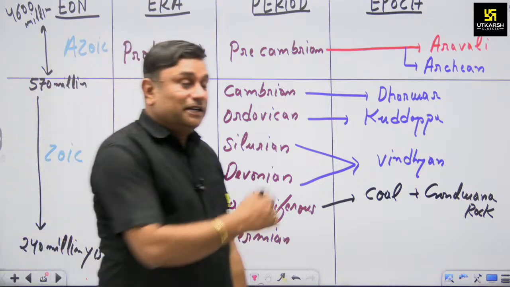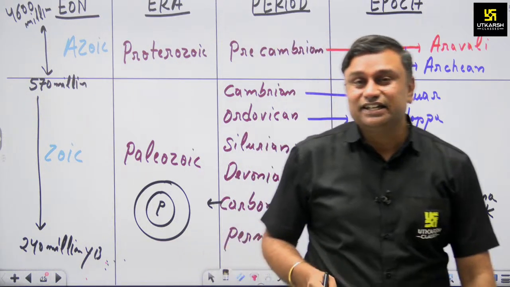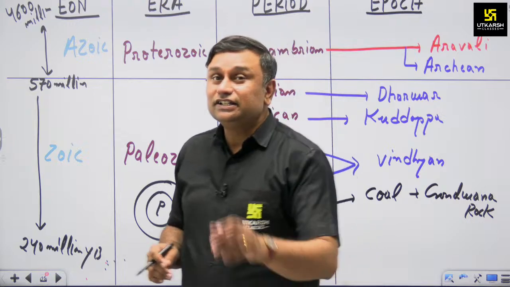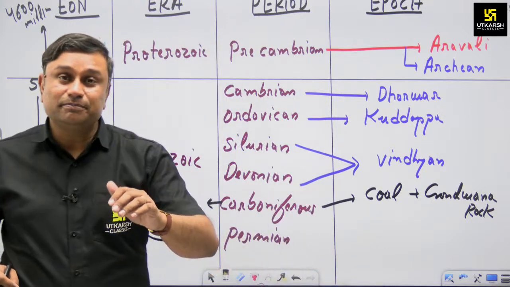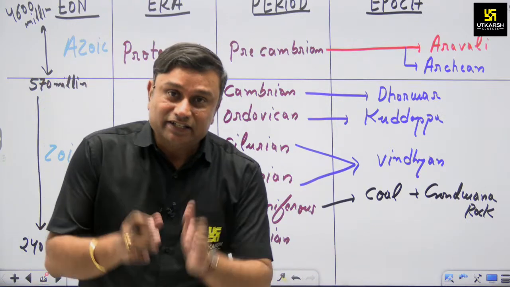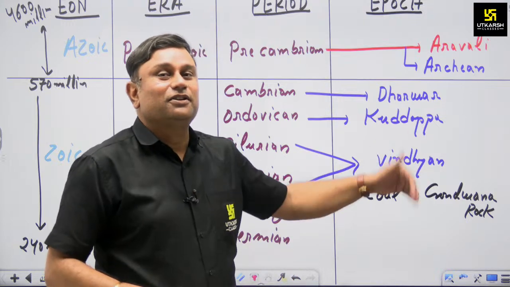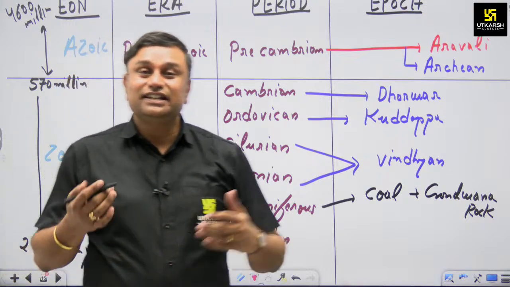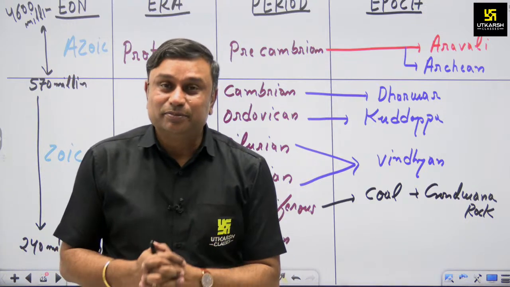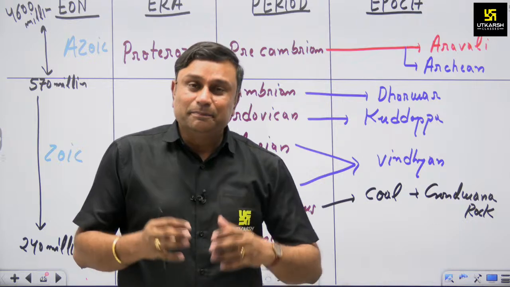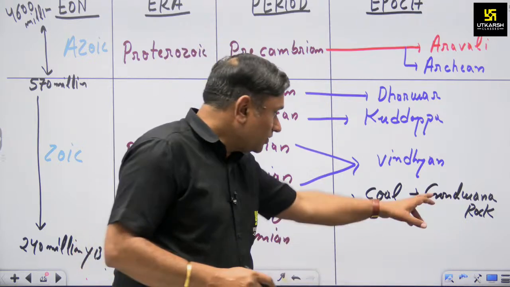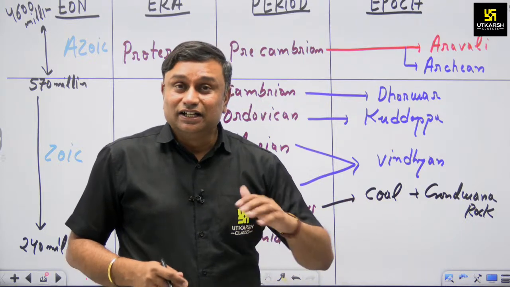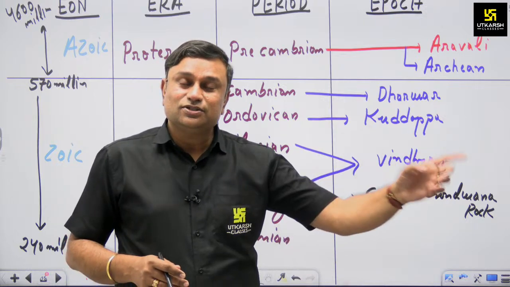But the important aspect is that Rajasthan is a part of Gondwana land, but in Rajasthan there is a lack of the Gondwana rock system. This is the important aspect. It means there is a scarcity of coal deposition in Rajasthan, because the maximum Gondwana rock, meaning the coal deposition, is in the Chota Nagpur region.